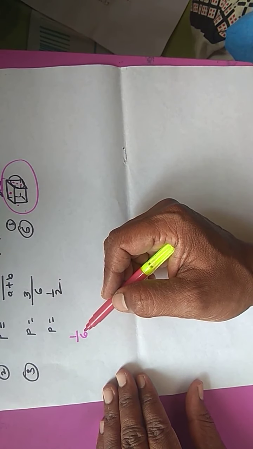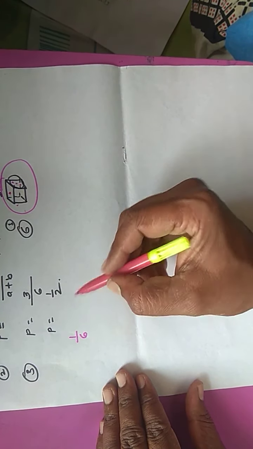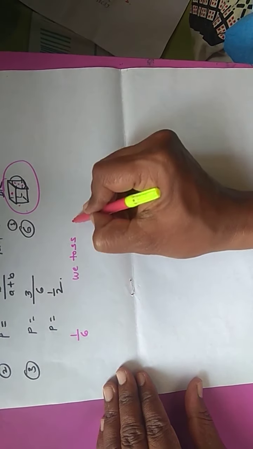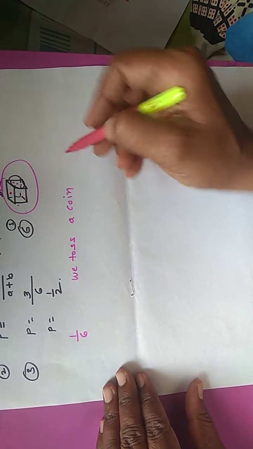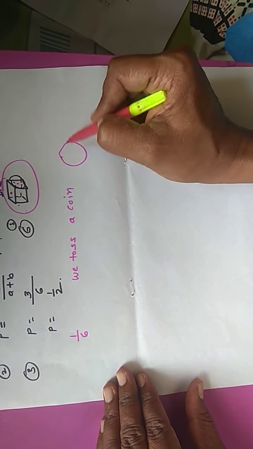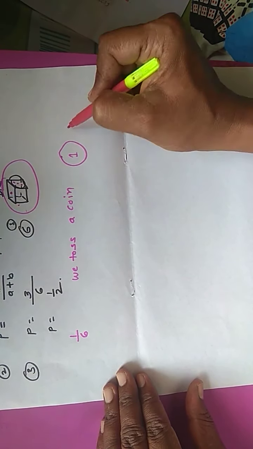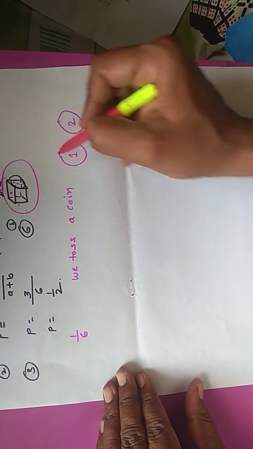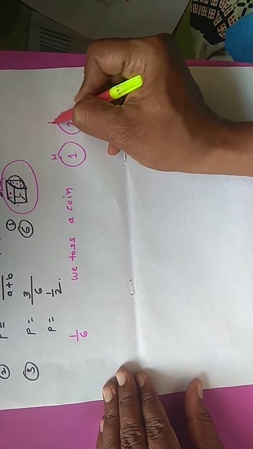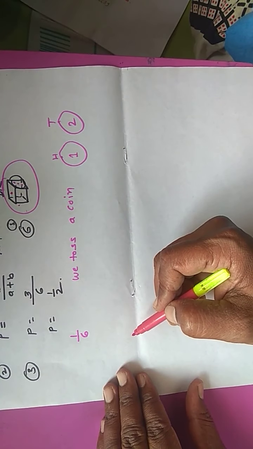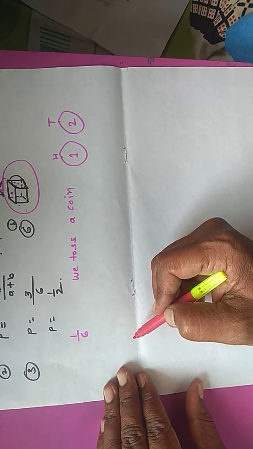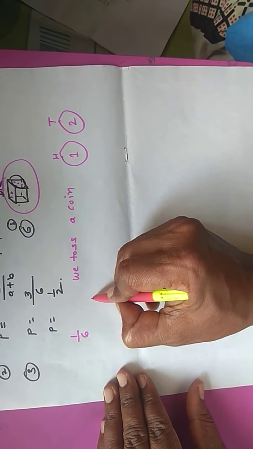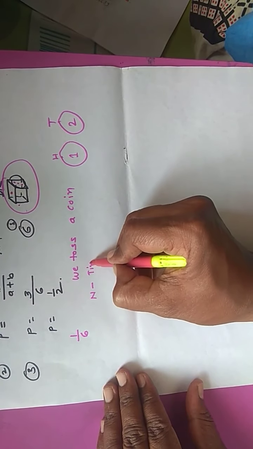What is that technique? For example, suppose we toss a coin. We know that a coin has 2 surfaces. This is the first surface and the one behind is the second surface. Let us call this head and this tail. Then suppose we toss a coin n times.